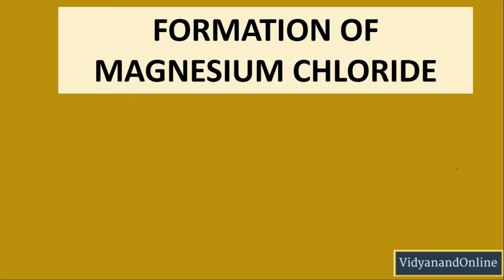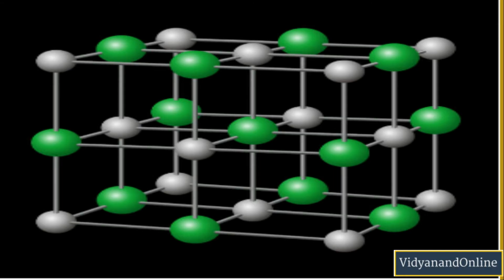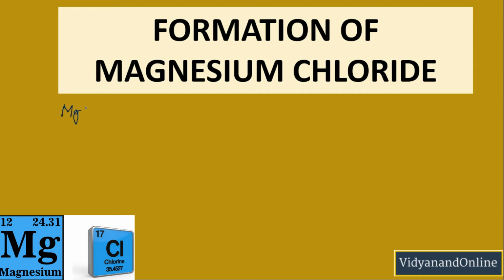So in this example we are going to talk about the formation of magnesium chloride. Magnesium has the atomic number 12, and that is why its electronic configuration will be 2, 8, 2. Chlorine, we know, is 17, and that is why its electronic configuration will be 2, 8, 7. Now, magnesium chloride's formula is MgCl2, which means one magnesium atom combines with 2 chlorine atoms.